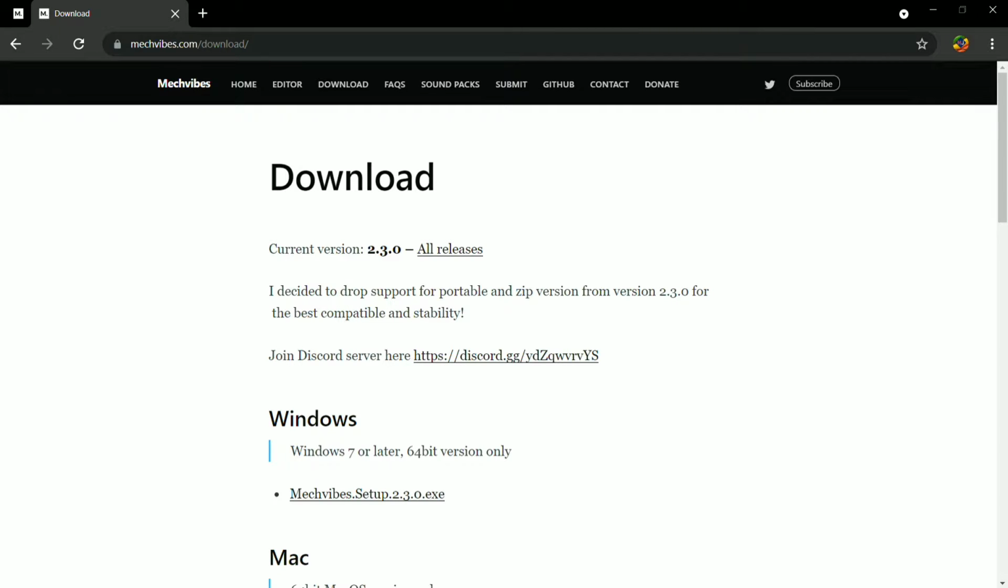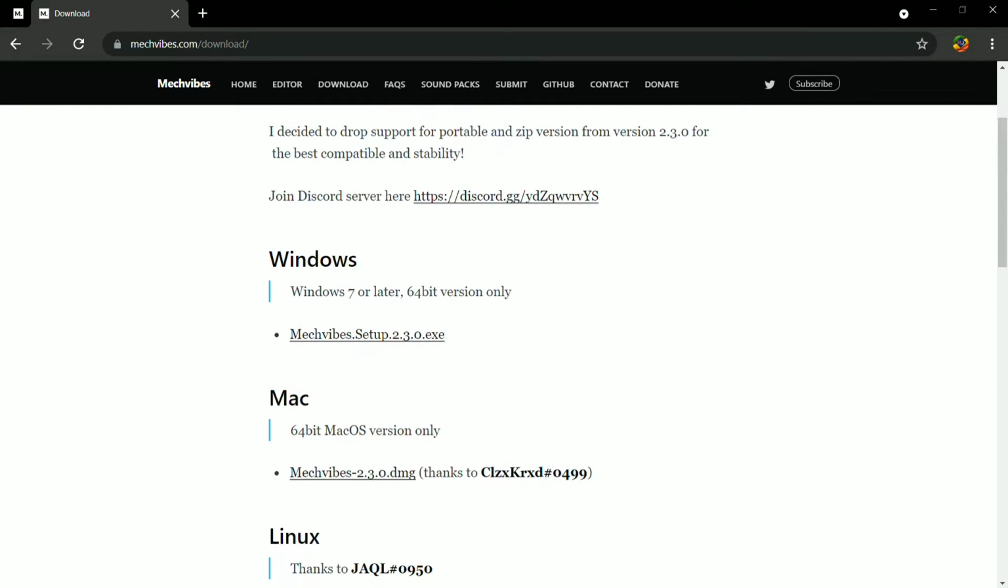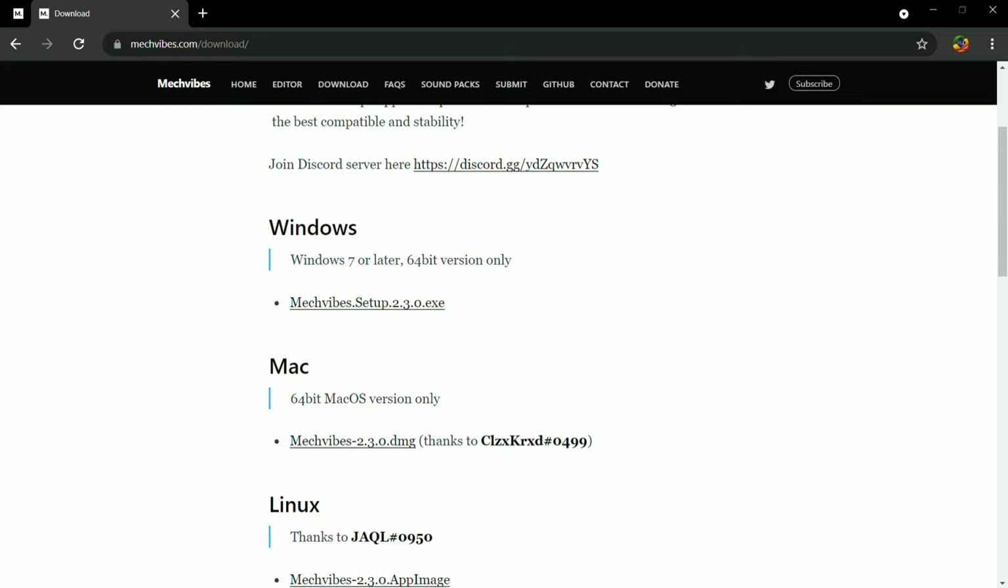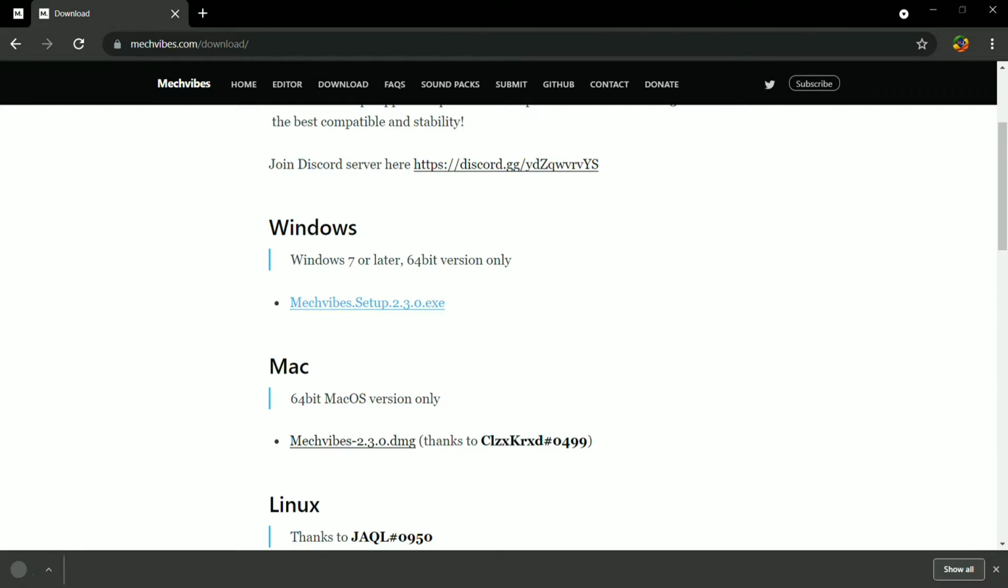If you are using Windows 7 or later, click on to 64-bit version only. Or if you are using Mac, click on to 64-bit Mac OS version only. So after clicking, the file will be automatically downloaded.